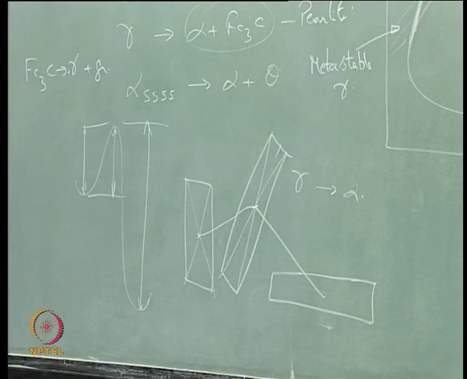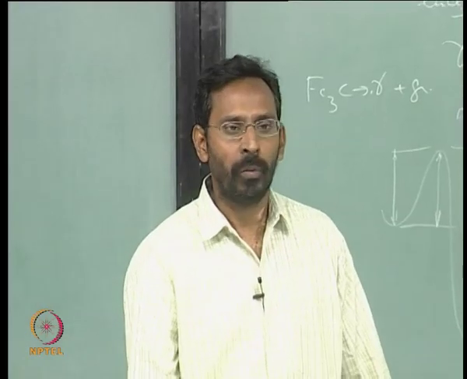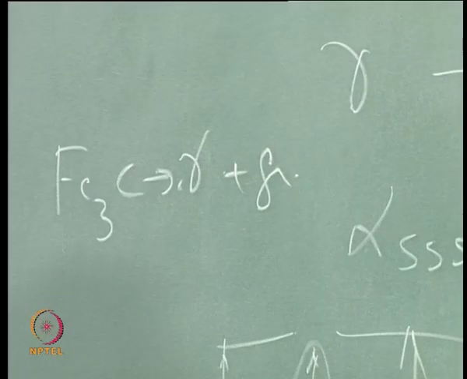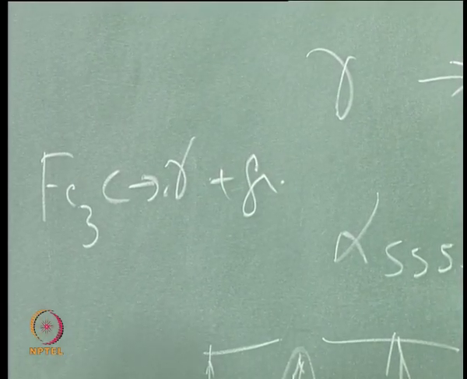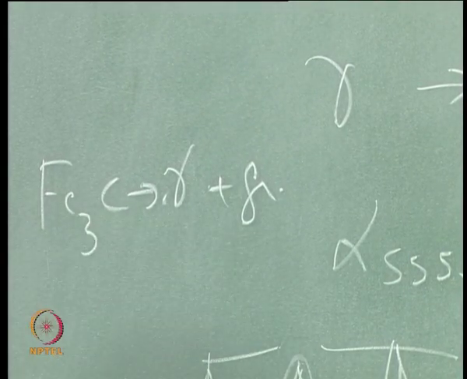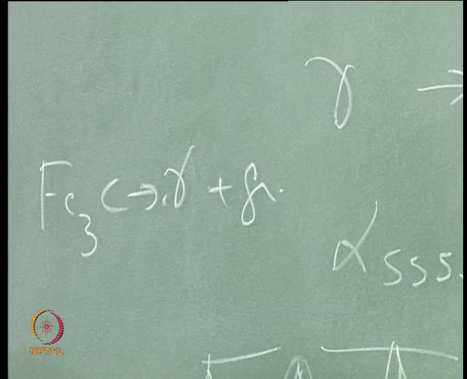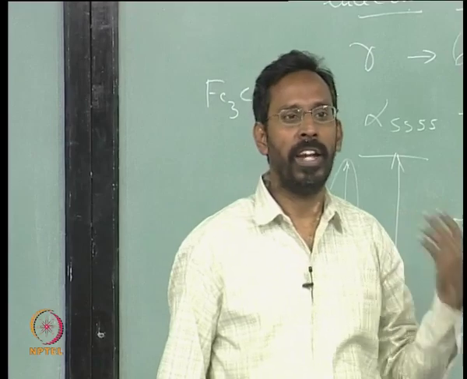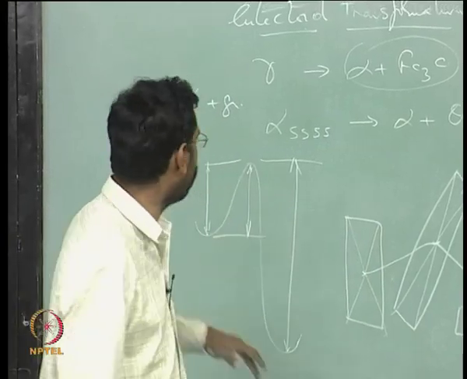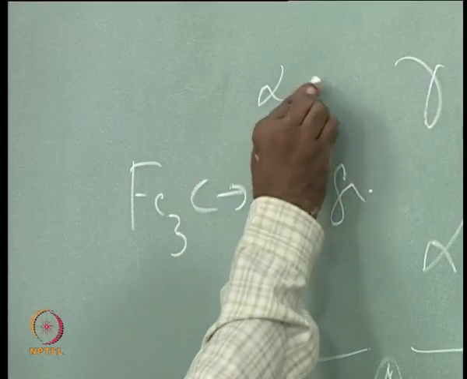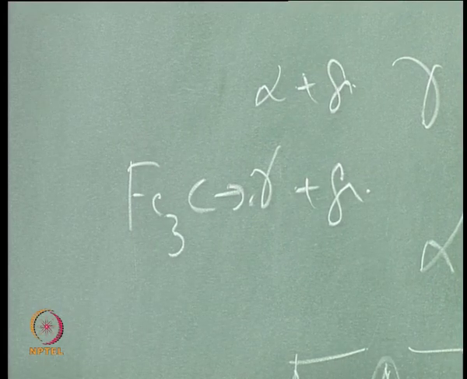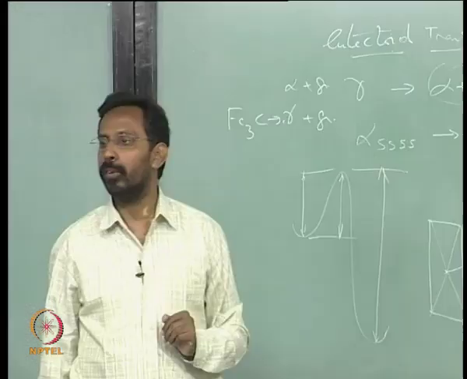Temperature. Whether you are above A1 temperature or below A1 temperature is what decides whether you get alpha plus graphite or gamma plus graphite. And of course, for the alpha plus graphite and gamma plus graphite, the time required is going to be different. The activation barrier is going to be different. Why? Because this alpha plus graphite occurs at a lower temperature and gamma plus graphite occurs at a higher temperature. So the reaction rates are going to be higher at a higher temperature when compared to a lower temperature. So the time required for such a transformation, either alpha plus graphite or gamma plus graphite, can be worked out by looking at what is the diffusivity that is available at a particular temperature, because it is the diffusion which controls the whole thing.